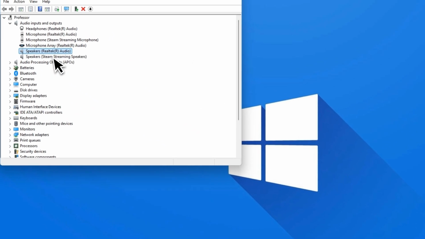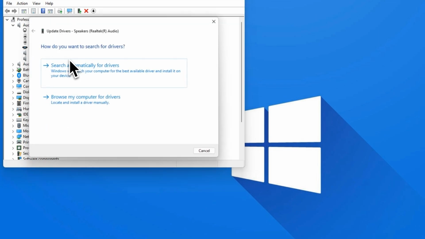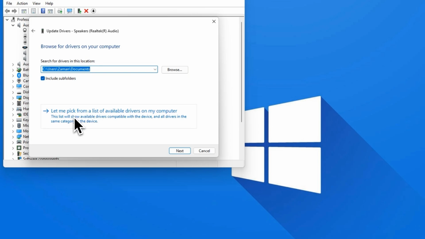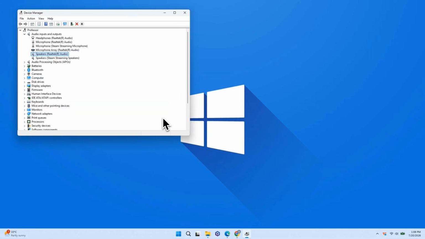If no new driver is found, right-click the same device again and select Update Driver. This time, choose Browse My Computer for drivers, then choose Let me pick from a list of available drivers on my computer. Select Audio Endpoint and click Next to install the driver.